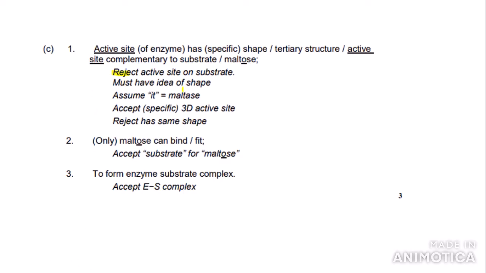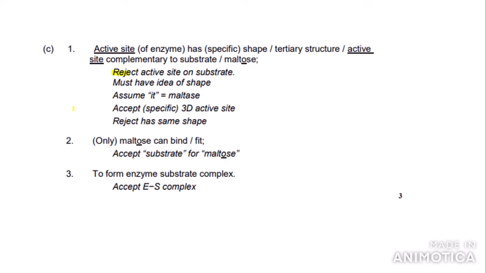Must have the idea of shape or tertiary structure. Assume it means maltase. So if the examiner thinks what you've written refers to something else, you don't get marks. You need to make it really clear that it refers to maltase. Accept specific 3D active site, as the tertiary structure is 3D. But you have to reject has the same shape, as enzymes and substrates do not have the same shape. If they had the exact same shape, they couldn't bind together.